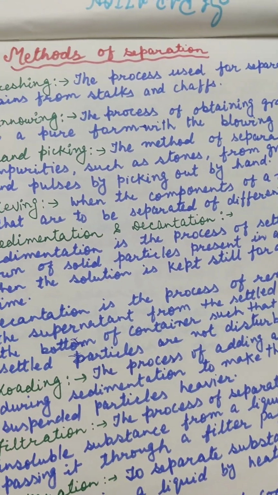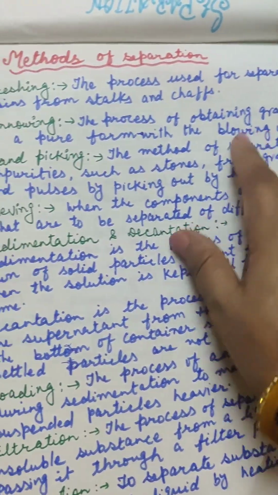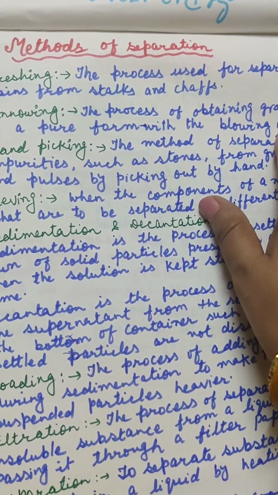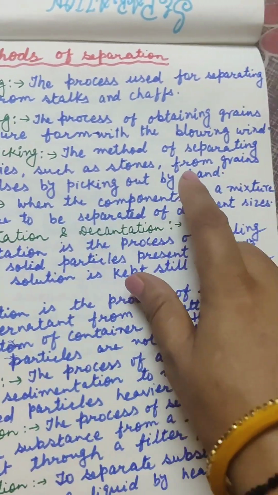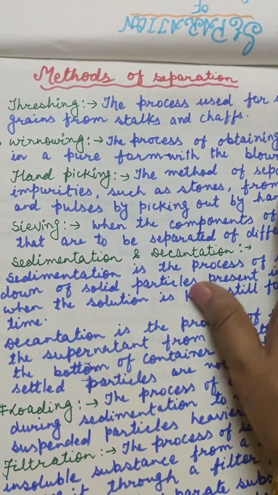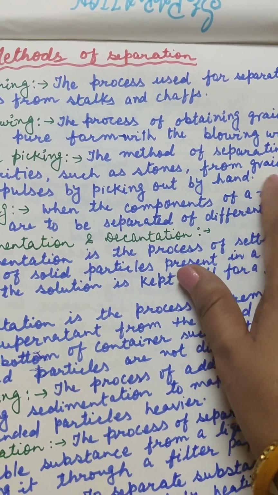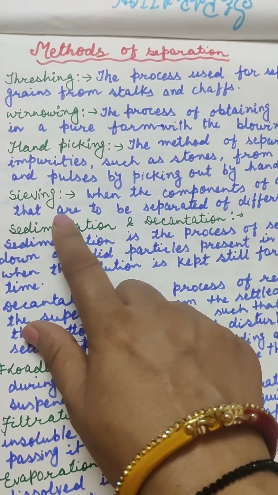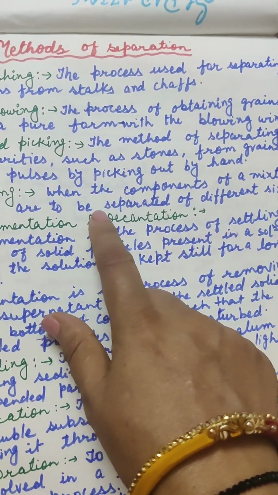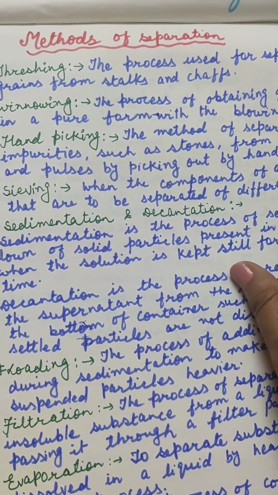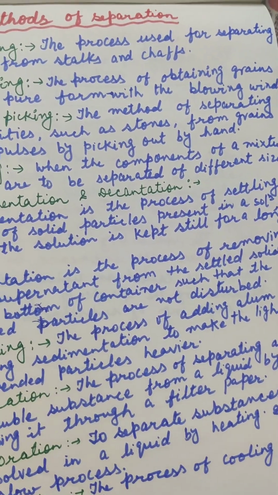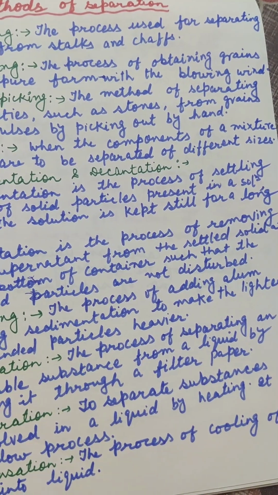The second process is winnowing. Winnowing is the process of obtaining grains in a pure form with the help of blowing wind. Then comes hand picking, the method of separating impurities such as stones from grains and pulses by picking them out by hand. Sieving is the process used when the components of a mixture that are to be separated are of different sizes. For example, we sieve flour to separate the undesirable substances.